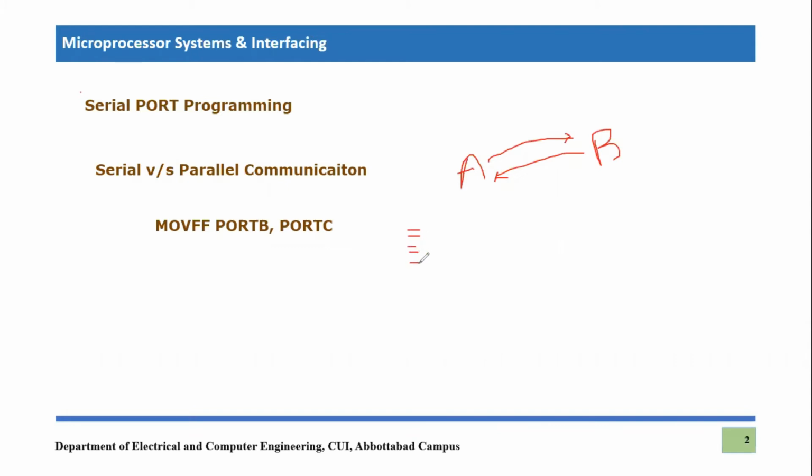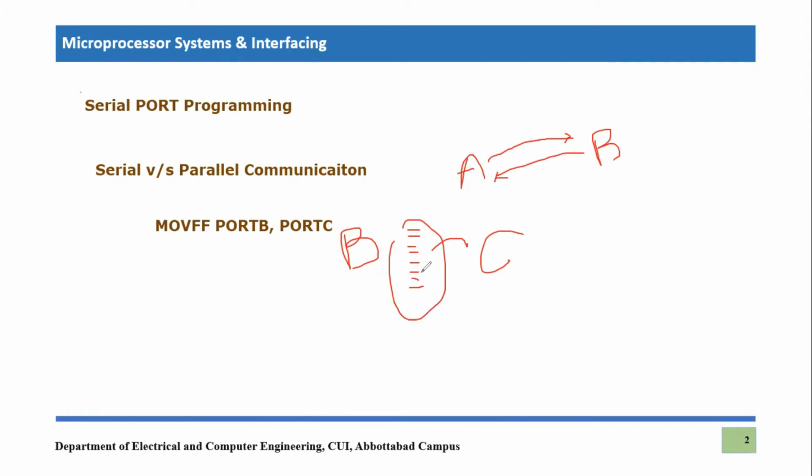1 2 3 4 5 6 7 and 8, right? So here we have port B and here we have port C. Eight bits are simultaneously being transferred from port B to port C. This is what we call parallel communication, because 8 bits are being transferred from one place to another, which in this example is a file register. This could happen in the case of a microcontroller as well. For example, B is one microcontroller and C is another microcontroller, and you are transferring 8 bits in parallel from one microcontroller to another. That is called parallel communication.